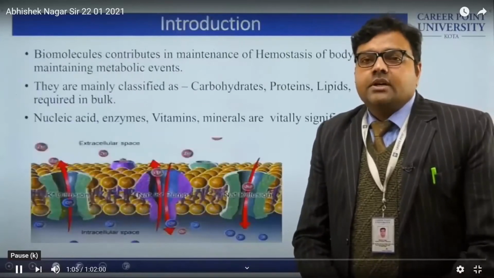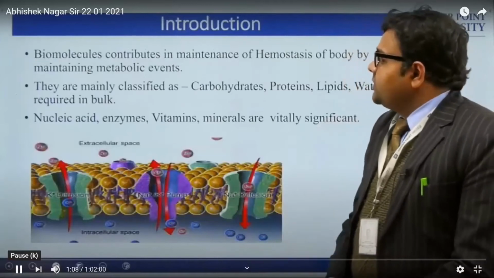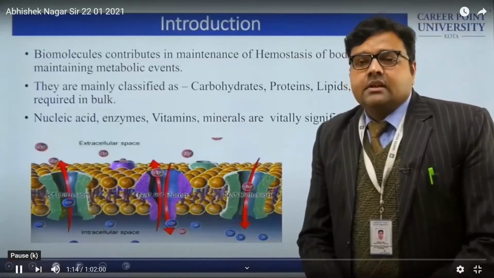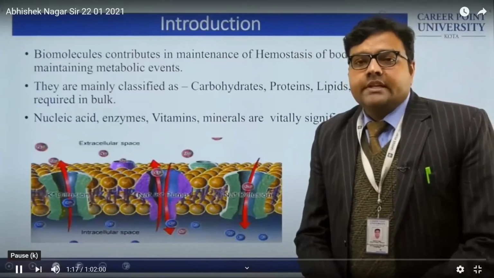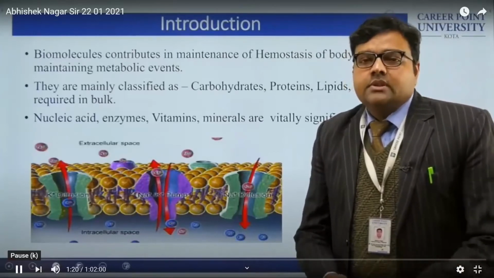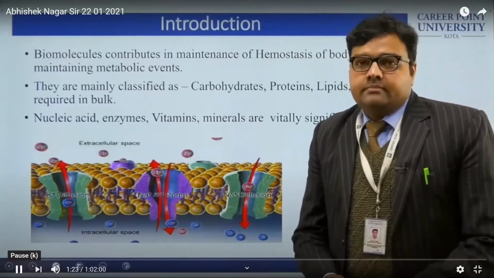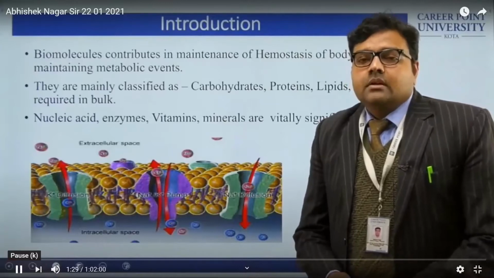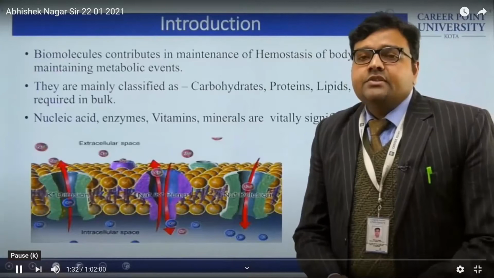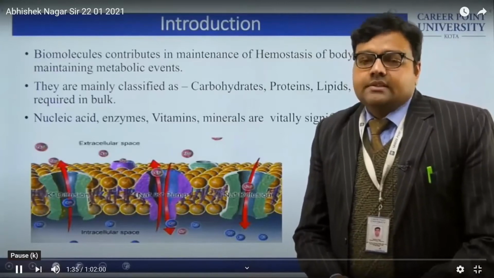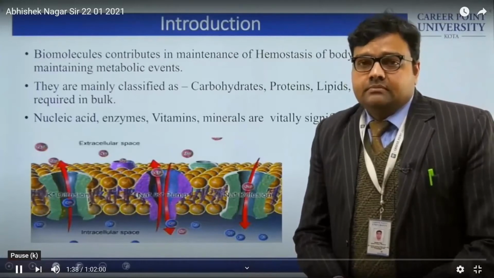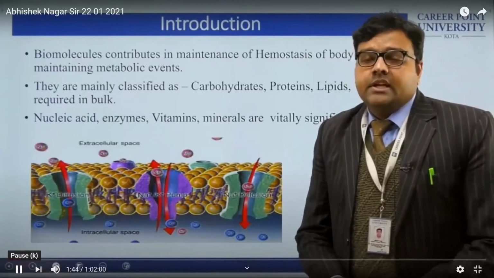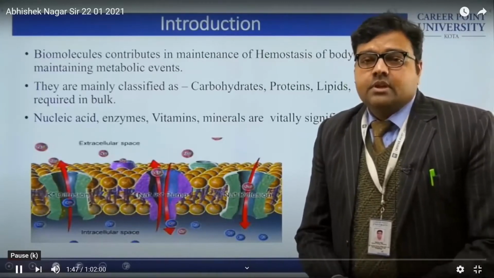Now, as an introduction, we know that biomolecules contribute in the maintenance of metabolic events. Metabolic events mean these molecules interact with other molecules, and these events are known as metabolic events or metabolism. It may be catabolism or anabolism, and this is a continuous process. For example, glycolysis, citric acid cycle, HMP shunt, beta oxidation of lipid. These are the major biochemical events. Electron transport chain, which gives us a number of ATP.